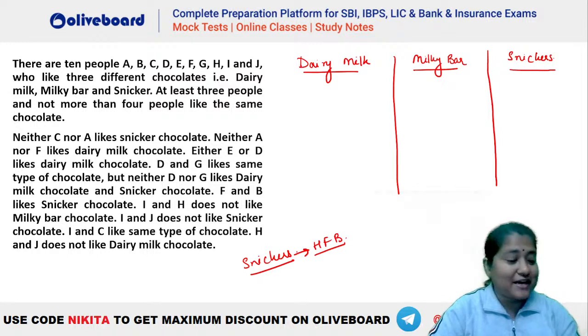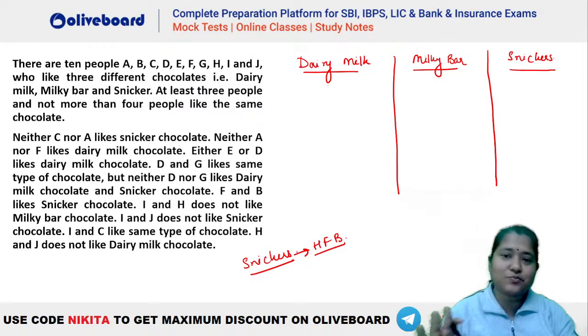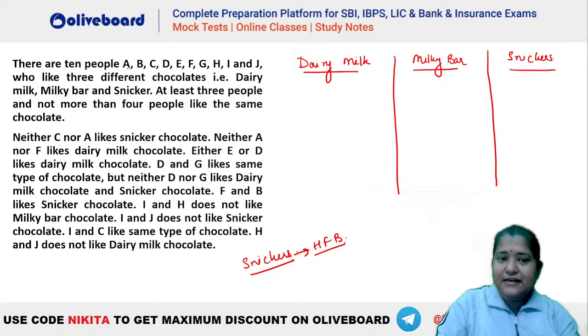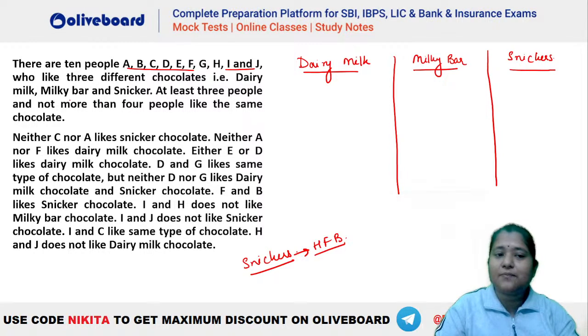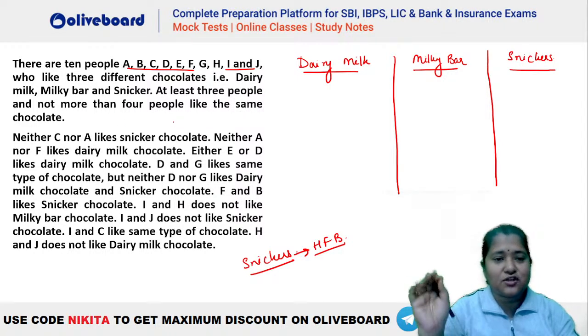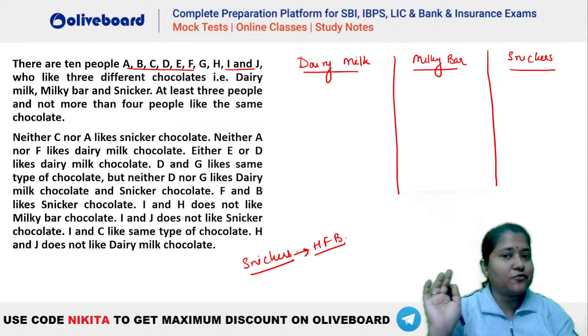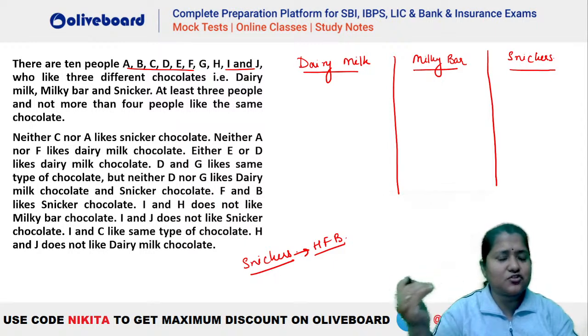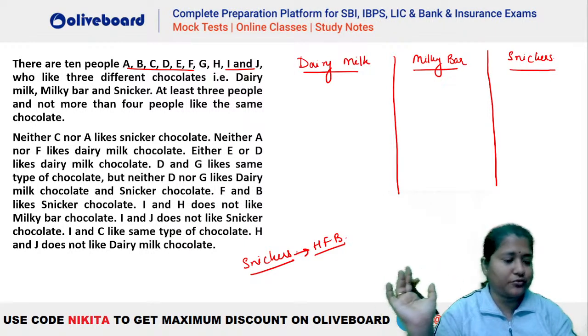Chalo, let's try it out, right? Let's see what can be put in here. You can see that the first few lines are talking only about negative data. So whatever is positive data, we will try to first put that. We know that there are 10 people in here and they like 3 different chocolates out of Dairy Milk, Milky Bar and Snickers. At least 3 people and not more than 4 people can like the same chocolate, right? So at least 3 and maximum 4 can be there. So we can understand that it has to be a combination of 3, 3 and 4, isn't it?